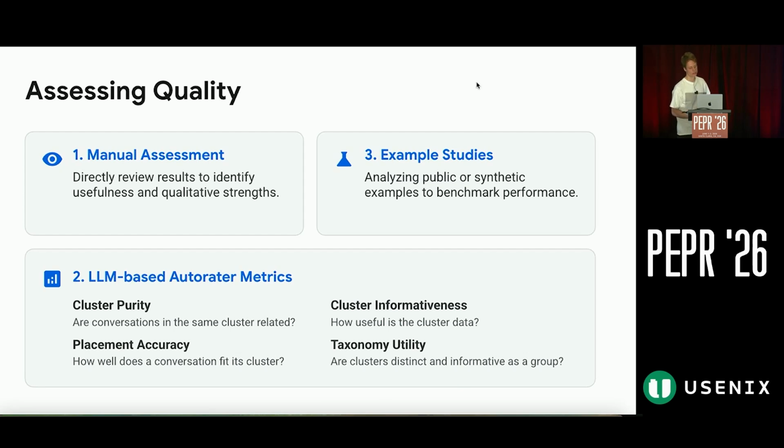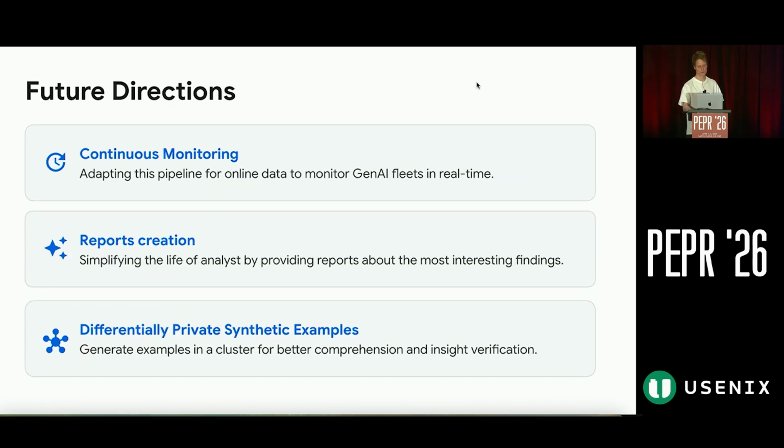And the third option is also to generate differentially private synthetic examples, which can shed some light on and give better sense for data analysts what's going on in this cluster.